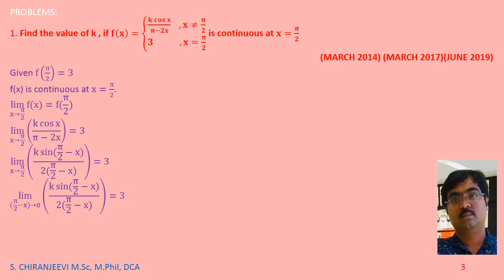k sin of pi by 2 minus x divided by 2 into pi by 2 minus x equals 3. Here we get k by 2 equals 3, where the limit as pi by 2 minus x tends to 0 of sin of pi by 2 minus x divided by pi by 2 minus x is 1. This derivation you have already learnt in first year. So the value of k is 6. Very important problem for 4 marks.